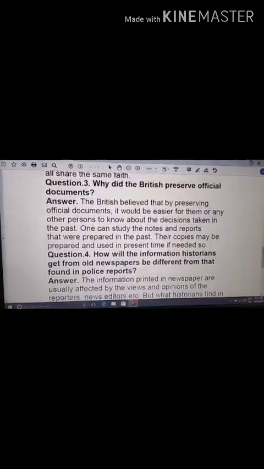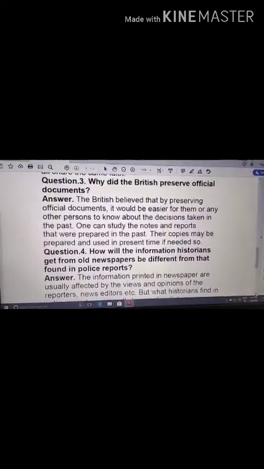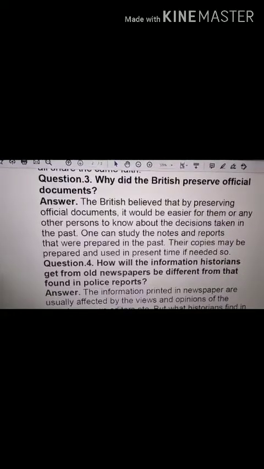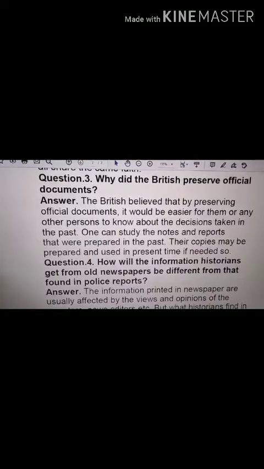Now, next is question number 3. Why did the British preserve official documents? For the British, the act of writing was important. The Britishers believed that by preserving official documents, it would be easier for them to know about the past decisions. Once this was done, things could be properly studied and debated.